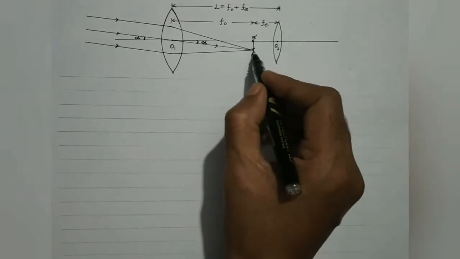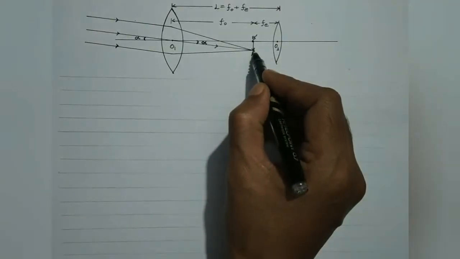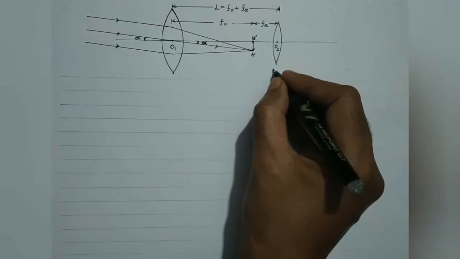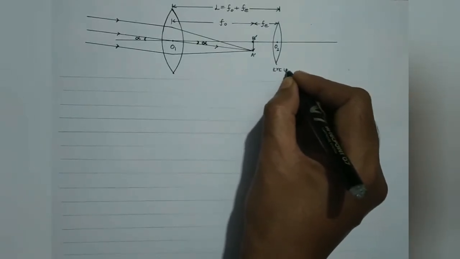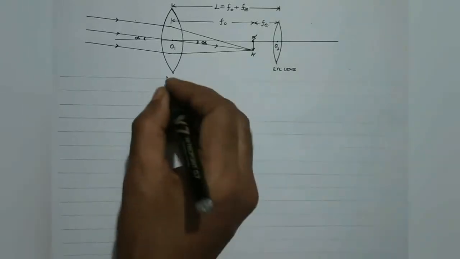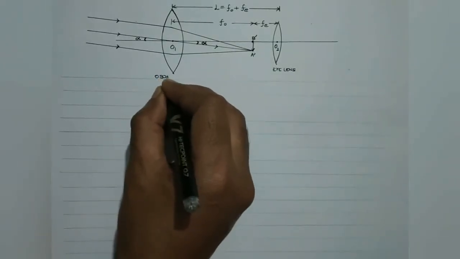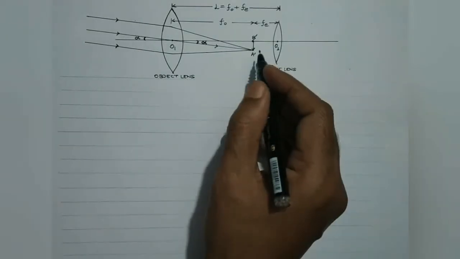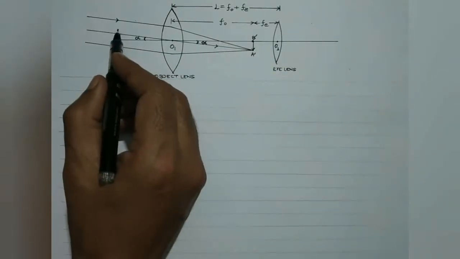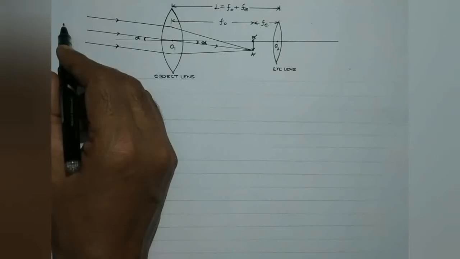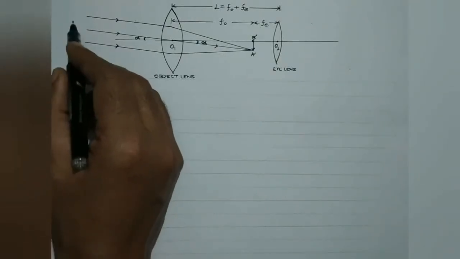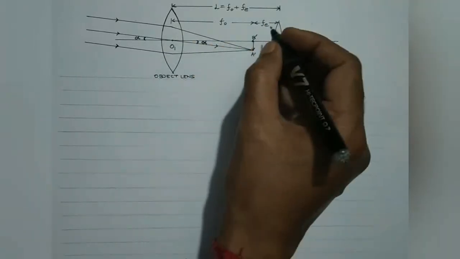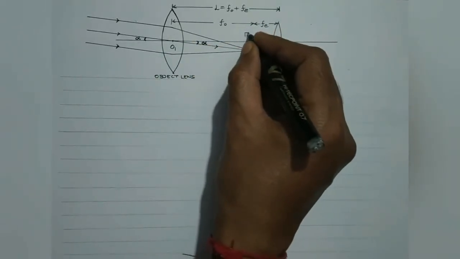Now students, A dash B dash will act as an object for the eye lens, isn't it? This is the eye lens or the eyepiece, and this is the objective or the object lens. As I've told you, whenever the object is lying at a very, very far away distance, maybe assumed to be infinity, then its image is obtained at the focus. So this must be the focus of the object lens, f0.